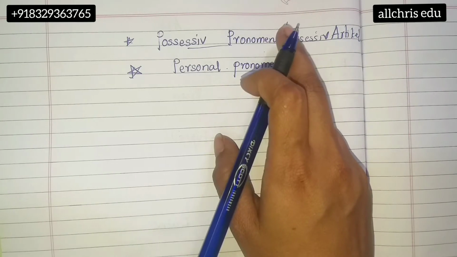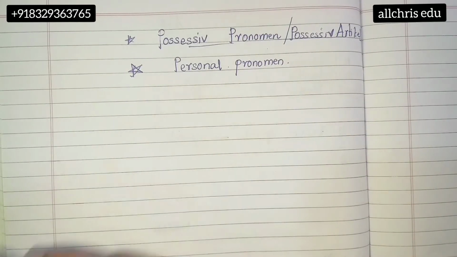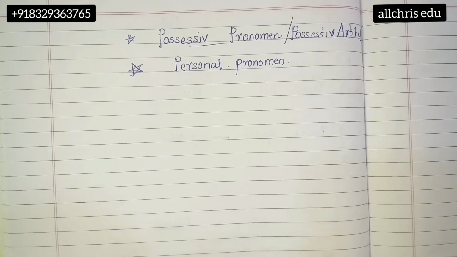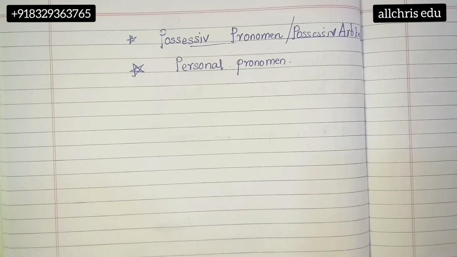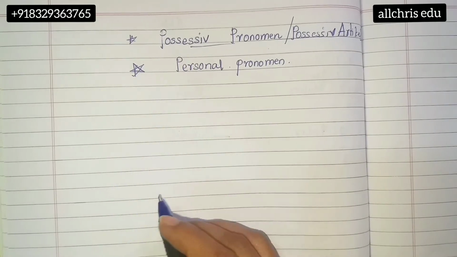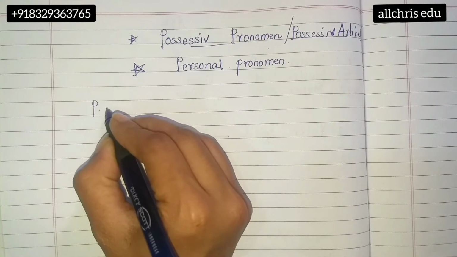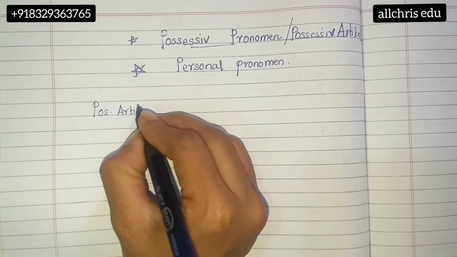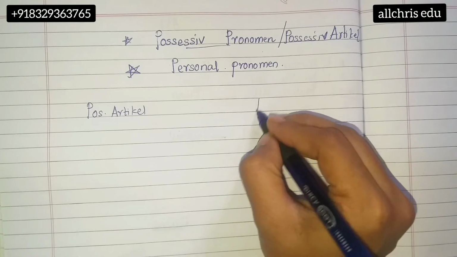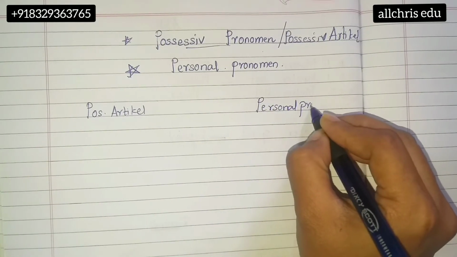Whenever you draw the chart of possessive pronoun or possessive article, write both the names as a heading, so your mind naturally adapts that this topic has two names. Now talking about the difference between them, let's talk about possessive article first. I'm writing the short form, and then I'll tell you about personal pronouns.